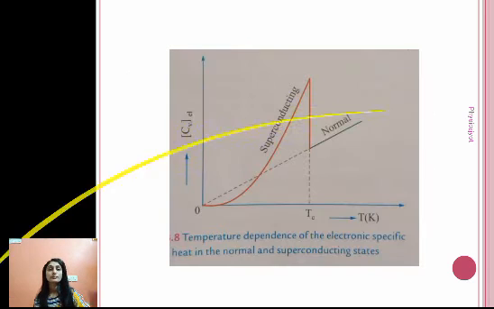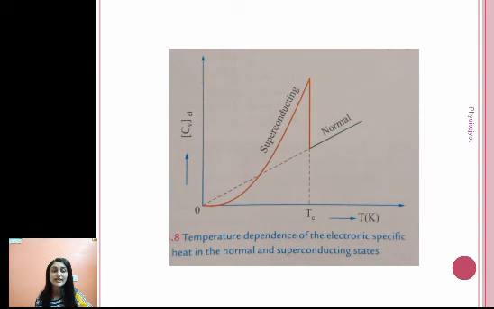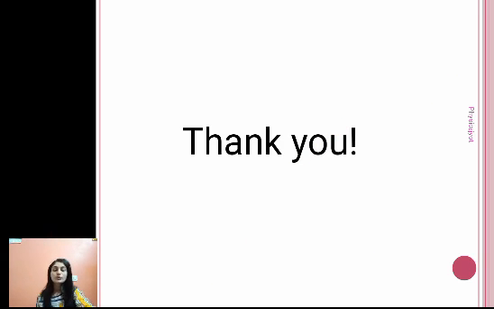So this is the relationship between superconducting and normal temperature dependence of electronic specific heat in the normal and superconducting states. So that's all about the thermal properties of superconductors.